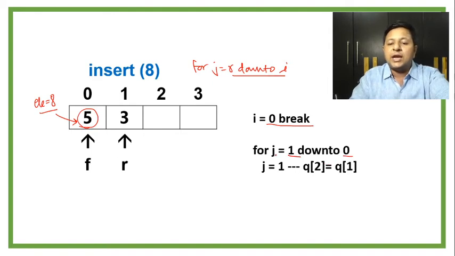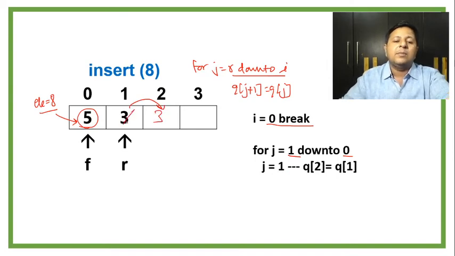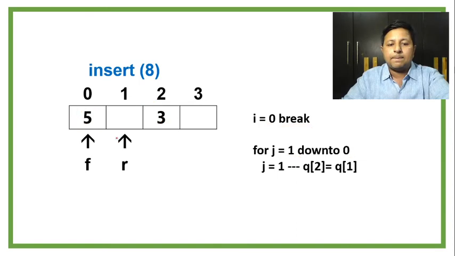So from J, starting from 1 down to 0, we're going to do shifting. What shifting? I want Q of J to get shifted to Q of J plus 1. So Q of J plus 1 will get the value Q of J. That's basically what we're going to do. So when J is 1, Q of 2 will get Q of 1. So that's what is going to happen. So 3 will get shifted here, by removing this. So you can see that.